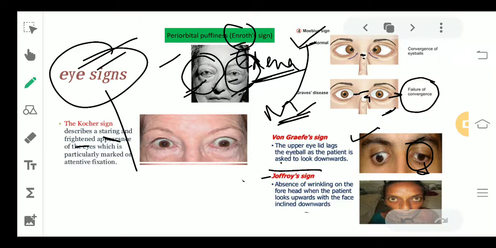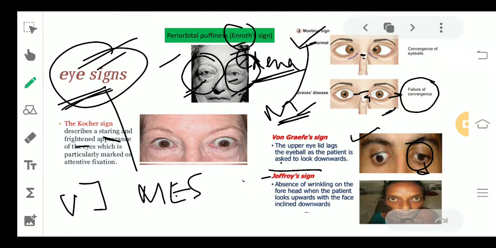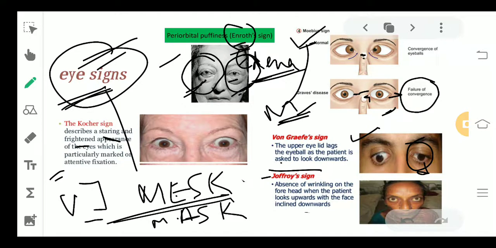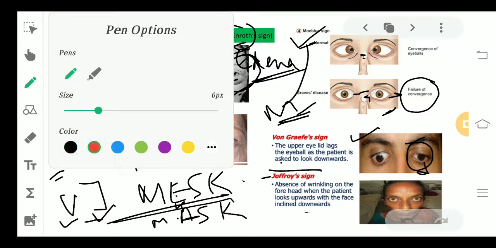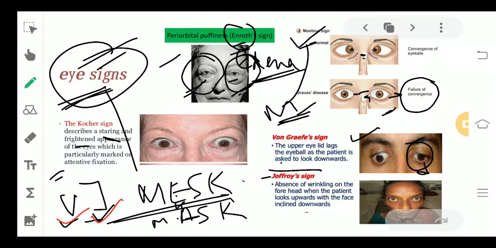So to remember all of these eye signs, I can give you a very easy mnemonic, that is VJ Mesk. There is no particular meaning in this, but if you can remember it with this, it will help you. This is VJ Mesk, or you can also remember it as mask and replace the A with this E. V is for von Graefe's sign, J for Joffroy's sign. M is for Moebius, E for Enroth, S for Stellwag's, and K for Kocher's. So these are the different signs which we have.